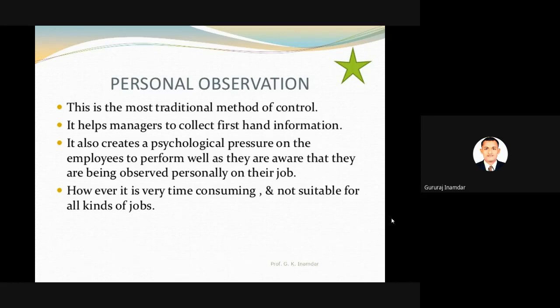Suppose there is a production industry. The manager will go personally to that area. They will check whether operation management and production are going on well. If any error is there, they will take direct inspection. They will check the quality of the product. This is personal observation. It also creates a psychological pressure on the employee to perform, as they are aware they are being observed personally on their job. Definitely, this is the first strategy.